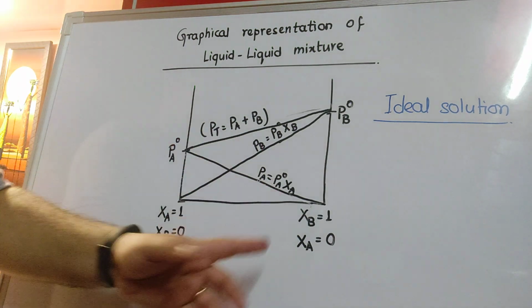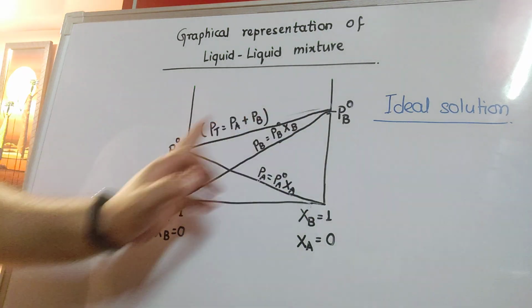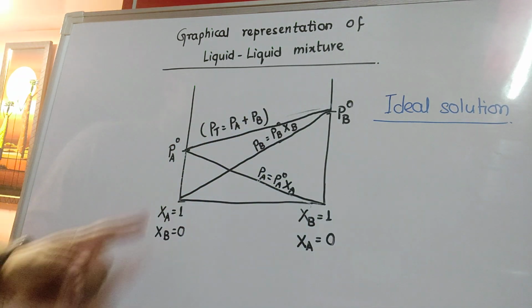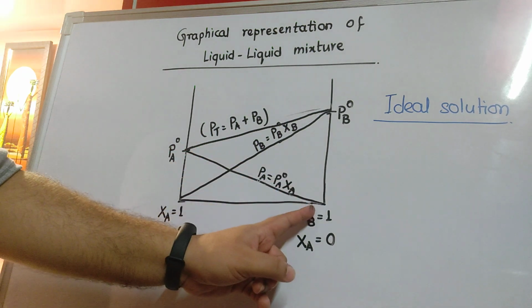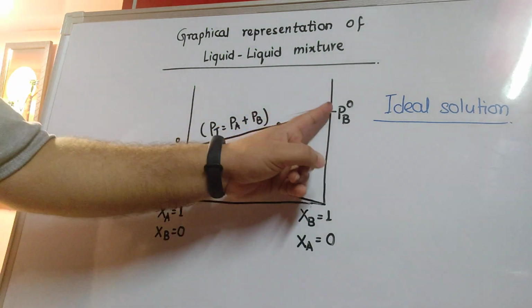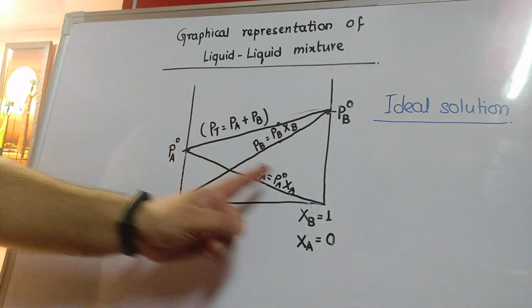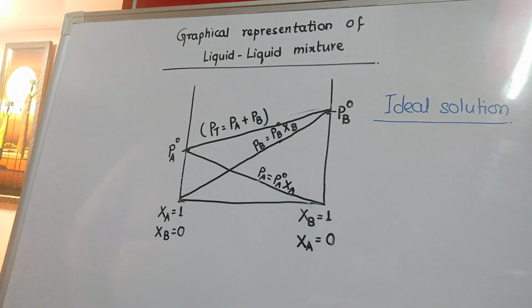that both A and B are following Raoult's law, and if they are following Raoult's law, we get three straight lines. The first straight line is meant for A, the second straight line is meant for B, and the third straight line is meant for the total pressure of the solution. But if any one of the components is non-volatile, the same graph will get reduced to a single line. The other part will not be there at all.